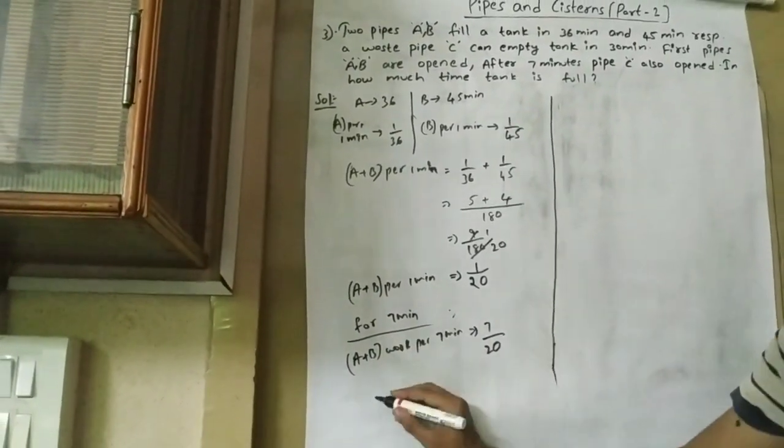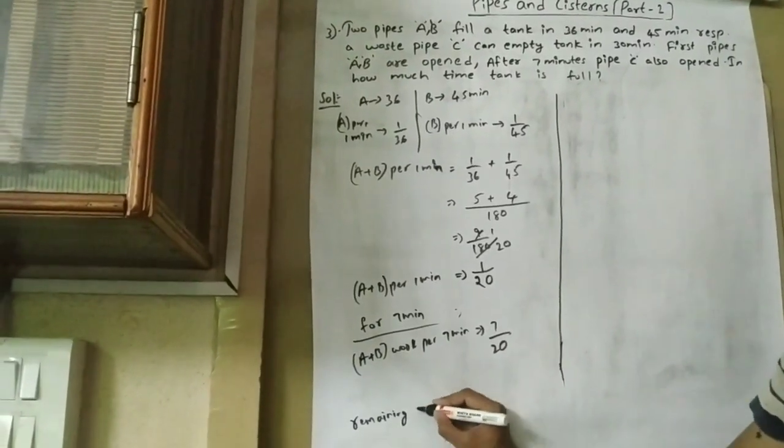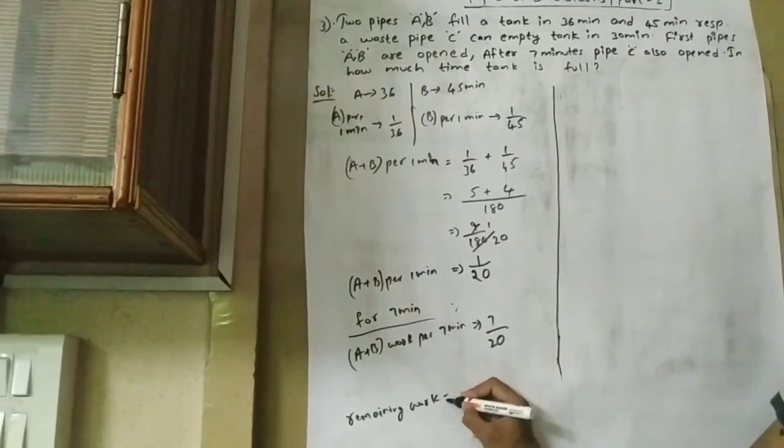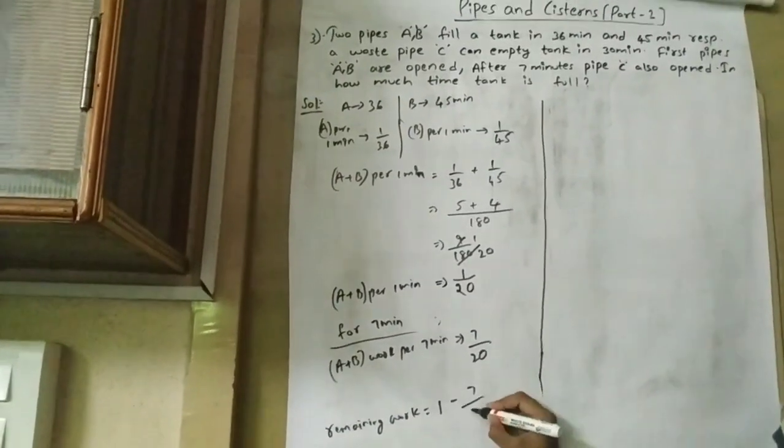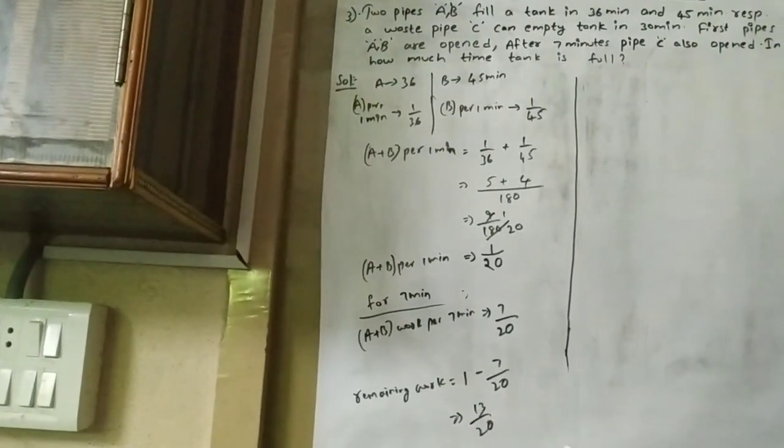So the remaining work will be total work, that is 1 minus 7 by 20, that is equal to 13 by 20.